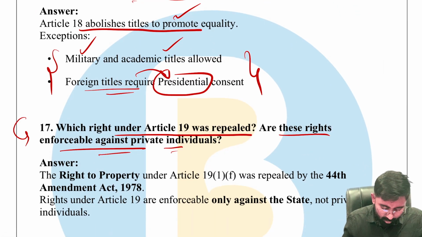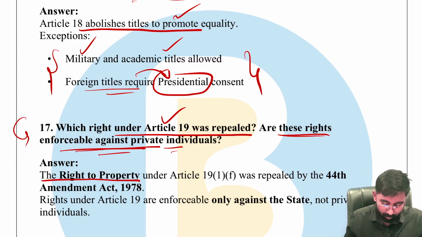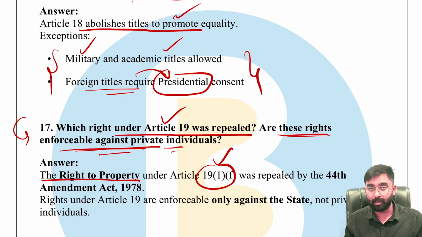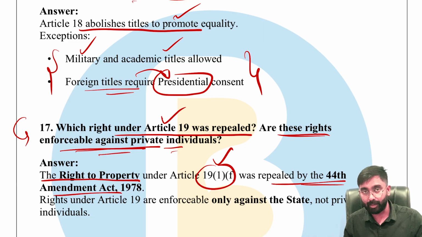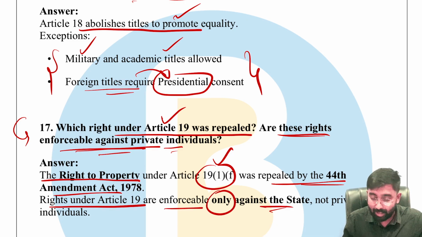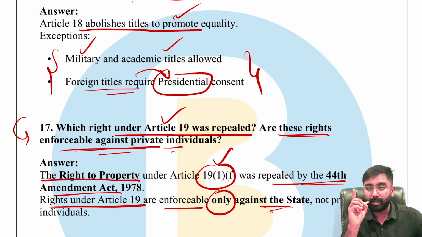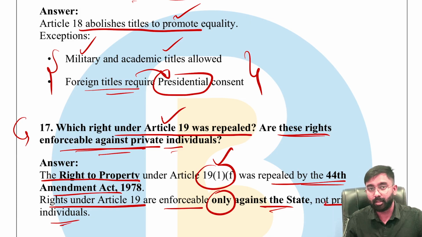Next question: which right under Article 19 was repealed? Are these rights enforceable against private individuals? The answer is the right to property under Article 19, Clause 1, Subclause F, was repealed by the 44th Constitutional Amendment Act 1978, and rights under Article 19 are enforceable only against the state. Keep in mind, Article 19 is only against the state and not private individuals, right?